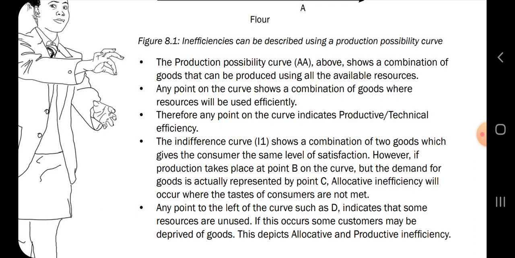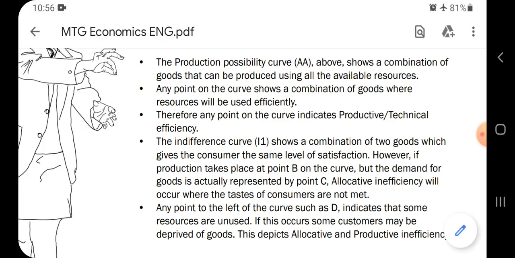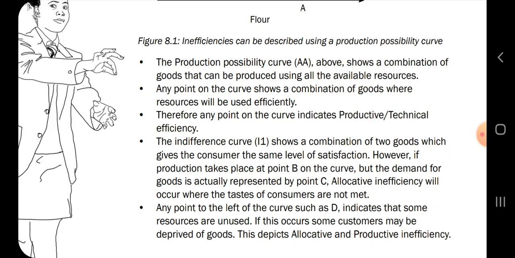And then let's look at the indifference curve. I1 shows a combination of two goods which give the consumer the same level of satisfaction. However, if the production takes place at B on the curve, but the demand for goods is actually represented by C, allocation inefficiency will occur where the tastes of consumers are not met.